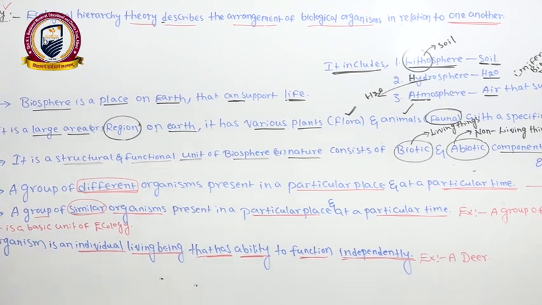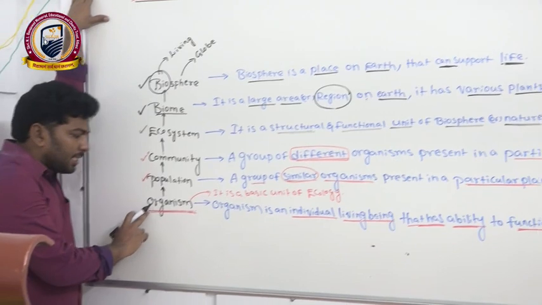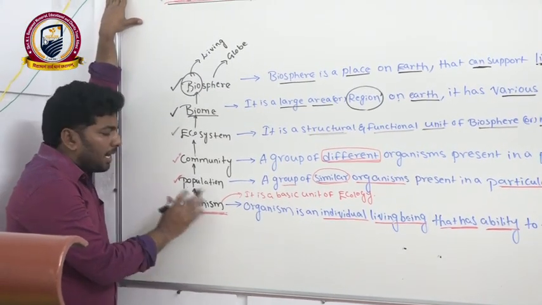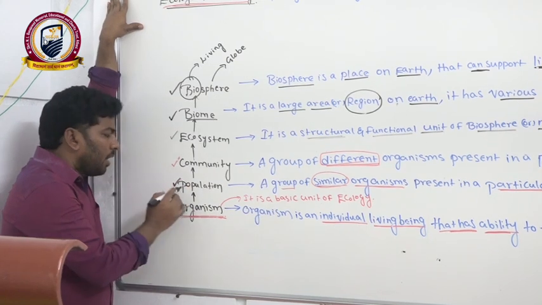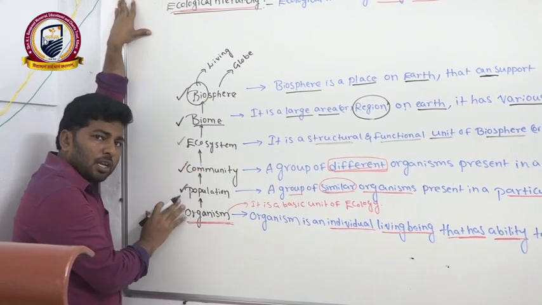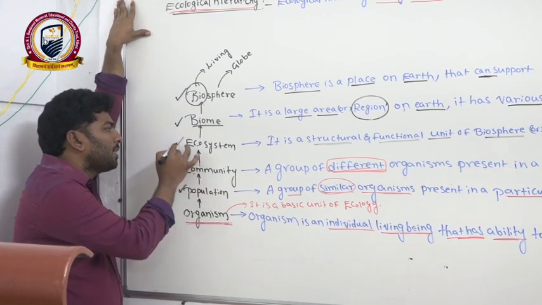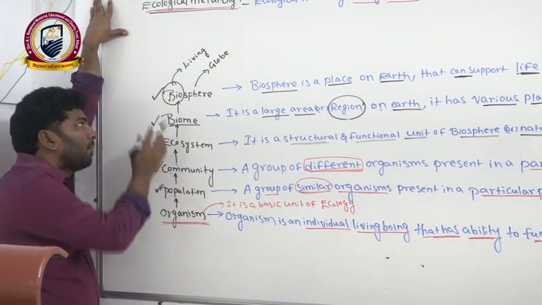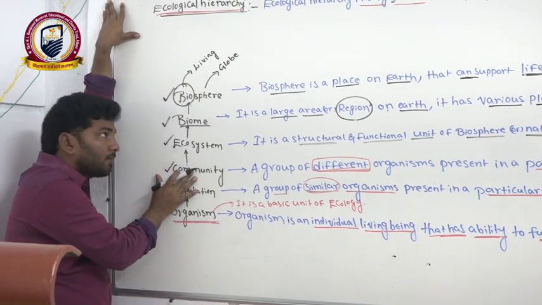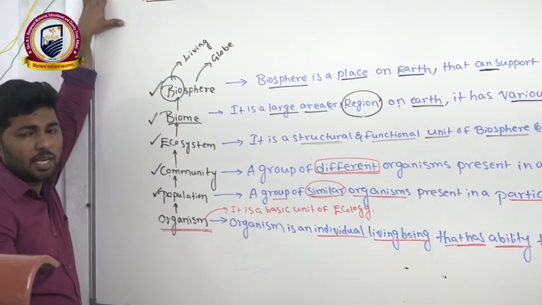Once again we will say simply: a single organism we can call an individual organism or organism. A group of organisms forms a population. A group of populations forms a community. A group of communities forms an ecosystem. A group of ecosystems forms a biome. A group of biomes forms a biosphere. Clear? Right.